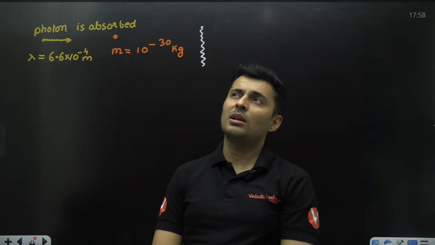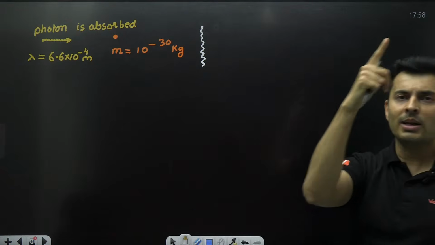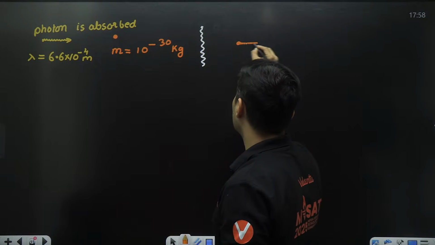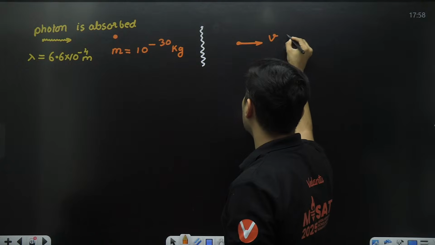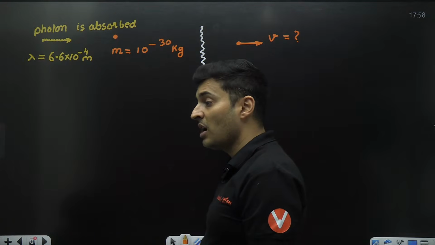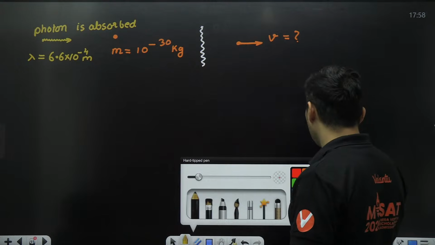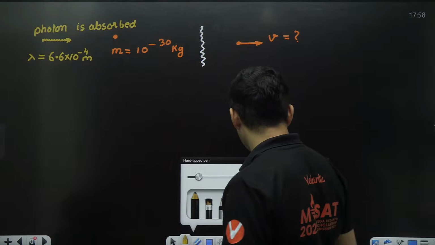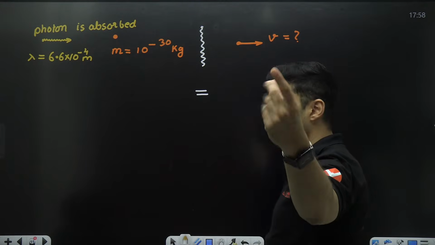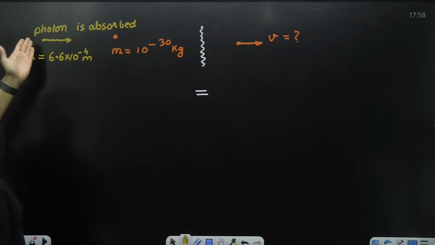This mass was chilling, then one photon came and hit. It will start moving. So this mass begins to move with some velocity. And the question has come in JEE: what is the velocity of this mass? Bro, it is simple. Momentum is conserved. Yes or no? Universal law. Nobody can go against it, neither Pandu, nor Champa, nor Shreyas Sir. Okay. Who is having momentum here?